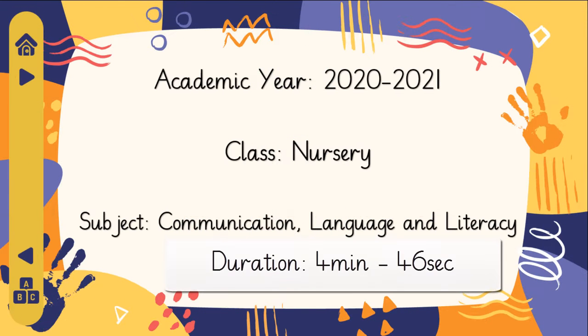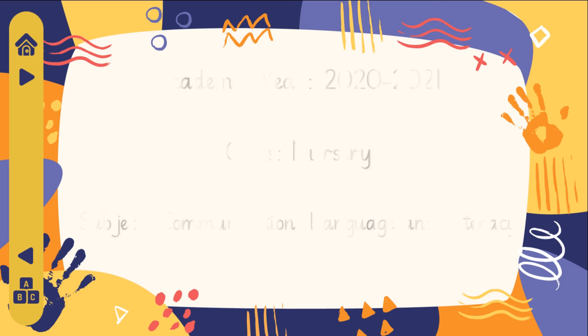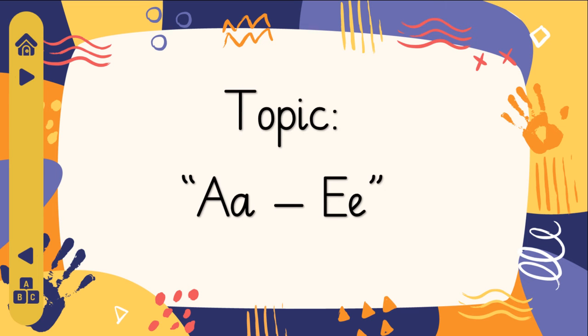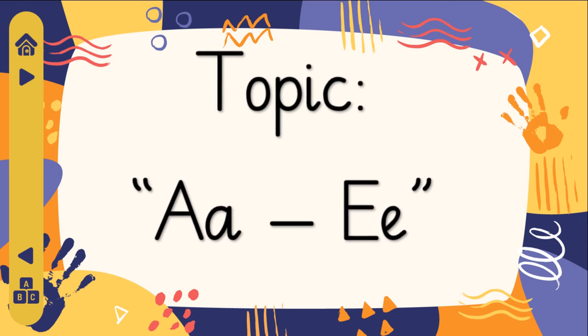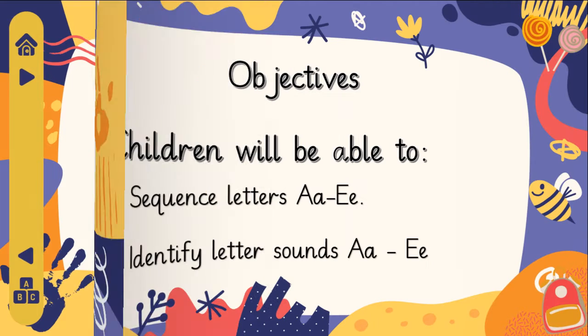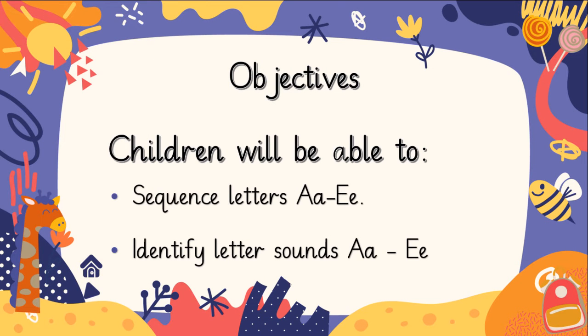As always, I would want you to ask your parents to sit with you so that they can help you. And the topic for today is A till E. Here come the objectives. Children will be able to sequence letters A till E and identify letter sounds A till E.